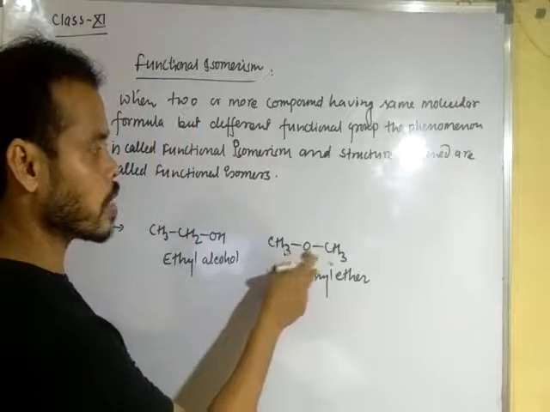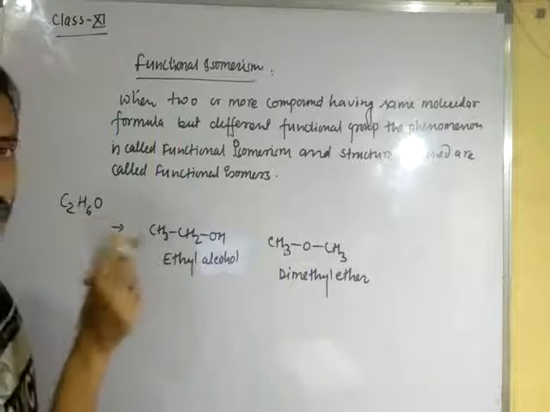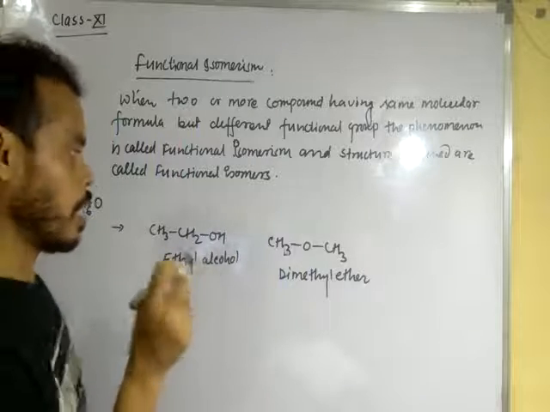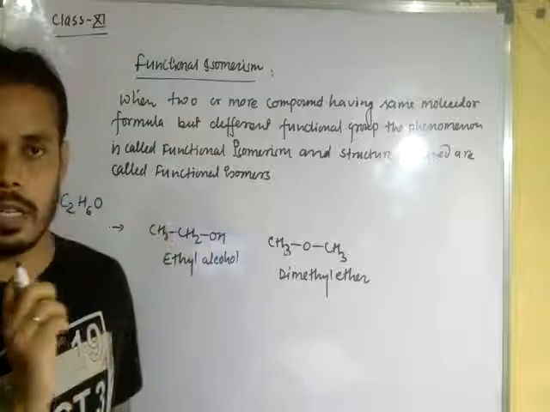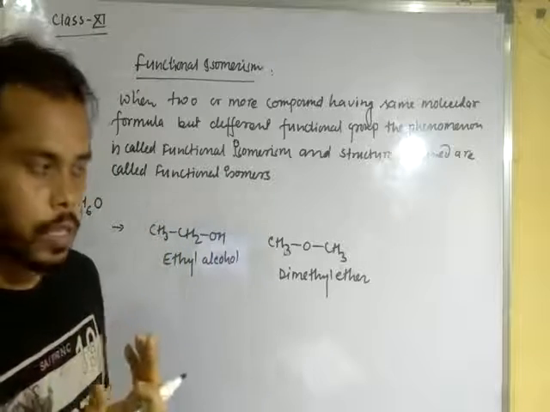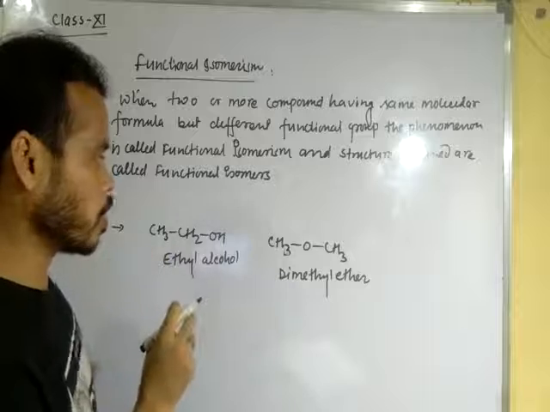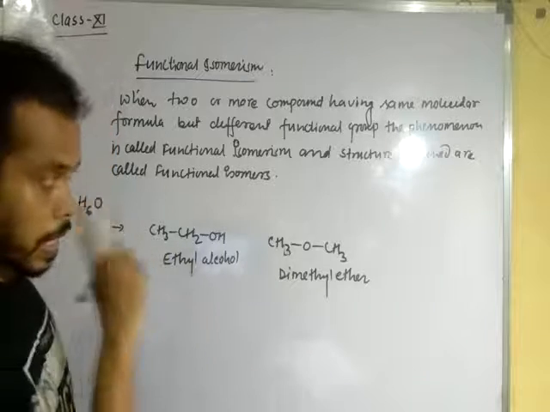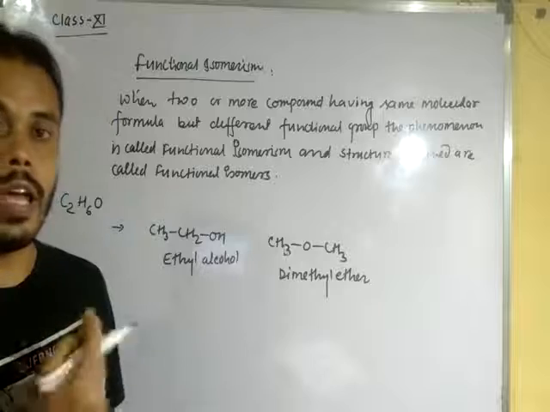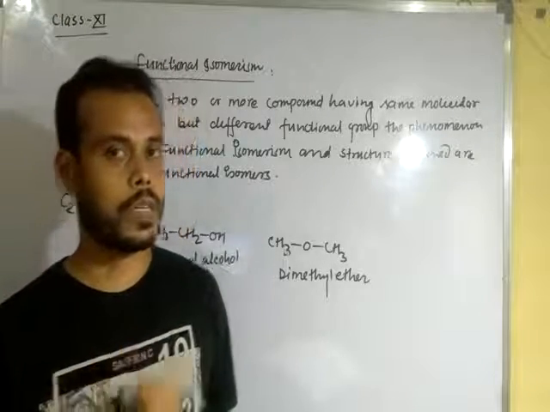In ether, oxygen is attached to two alkyl groups, while in alcohol one alkyl group and one hydrogen atom are attached to the oxygen. That means the valency of oxygen is satisfied with one alkyl group and one hydrogen atom in alcohol, while in ether two alkyl groups satisfy the valency of oxygen.